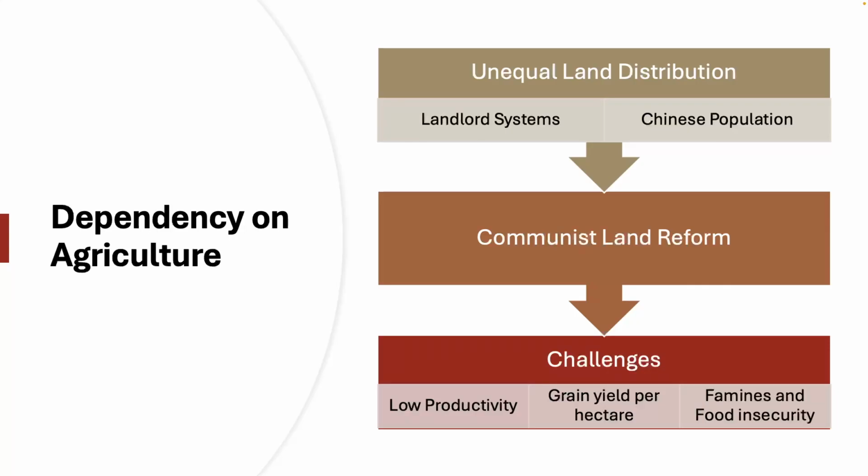And then finally, you can also throw into this the fact that, as a result of poor harvests, there would be famines and food insecurity. Natural disasters as well, like floods and droughts, often led to a very inefficient agrarian system, something that we'll get to in future lessons as well.